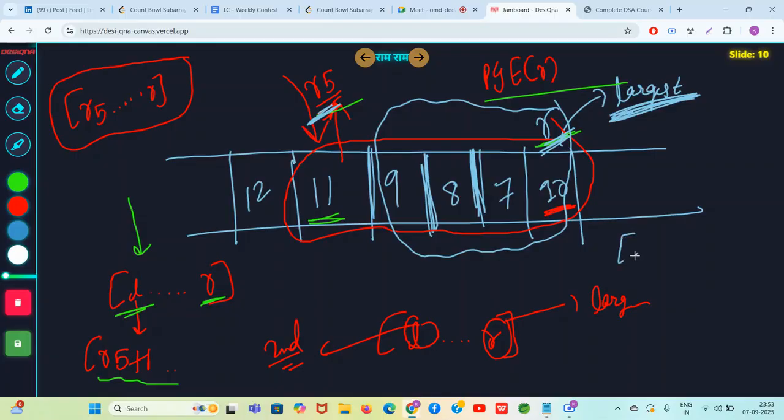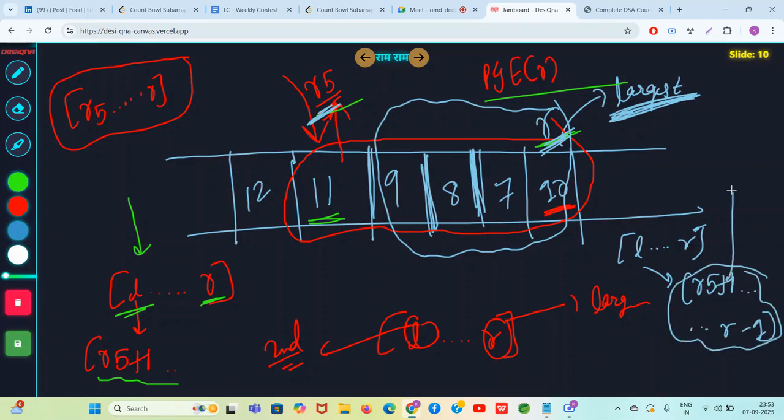You are only considering the subarrays from L to R, where L is in the range R5 plus 1 till R minus 1. So this is giving you leverage. What leverage is it giving you? It is giving you the leverage that it is guaranteed that in all of these subarrays, 10 is the